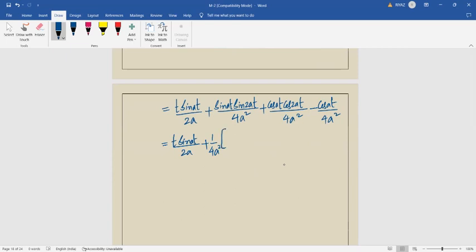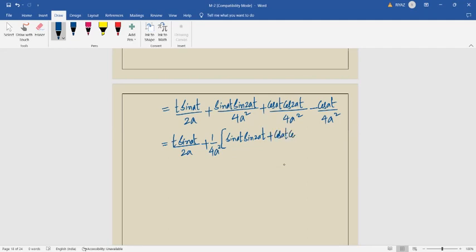Then automatically it becomes sin a sin b plus cos a cos b.